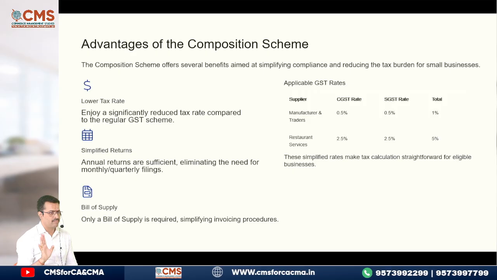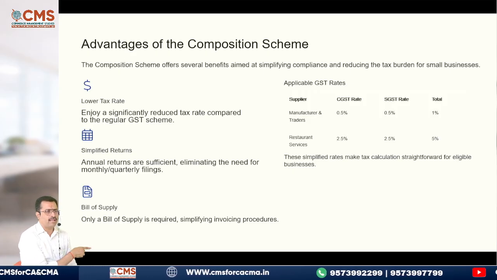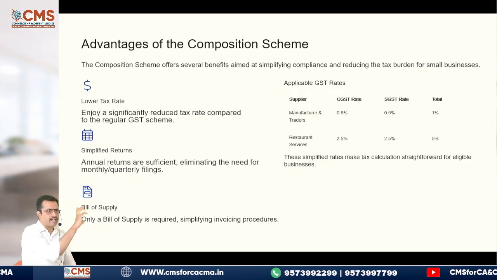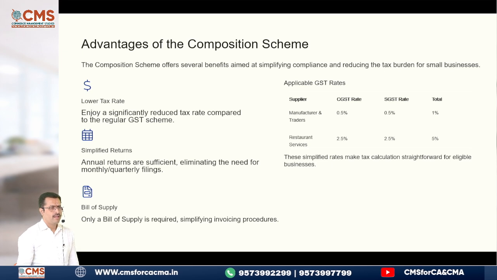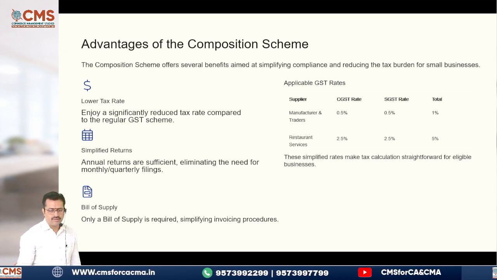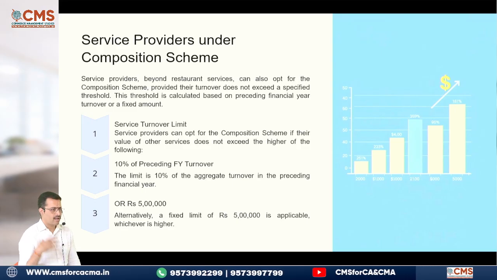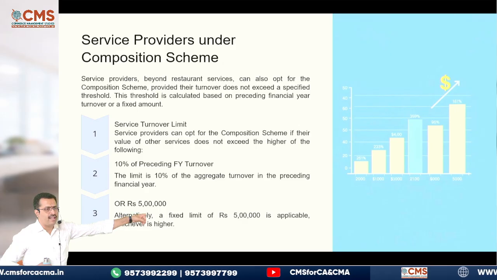Please be careful. Okay, then next, as I told, only bill of supply has to be issued, not tax invoice. And I have mentioned the rates also. You can check. Traders and manufacturers 1%, and restaurant service provider it is 5%. Then service providers under other composition scheme. Now what will happen? Their turnover, I told, should not exceed 50 lakhs.